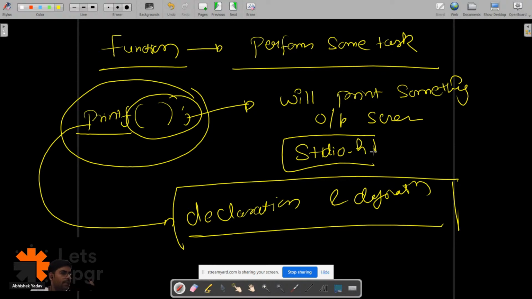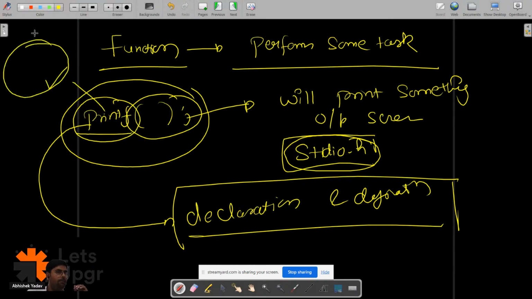So basically we have declared this printf function inside this file stdio.h, and in order to use this function inside our file, we have to include this stdio.h file.